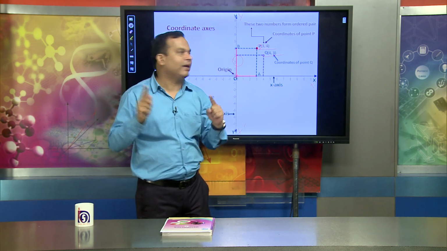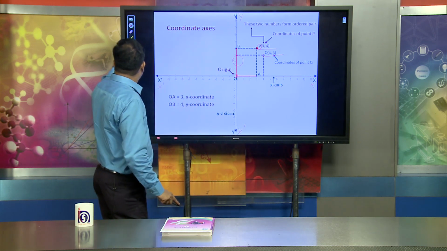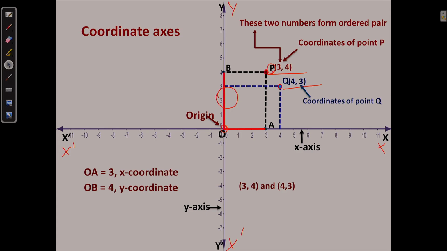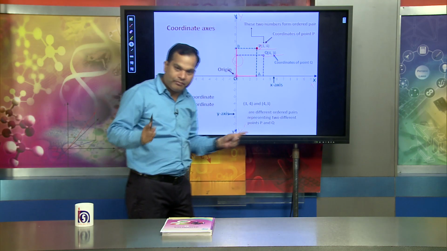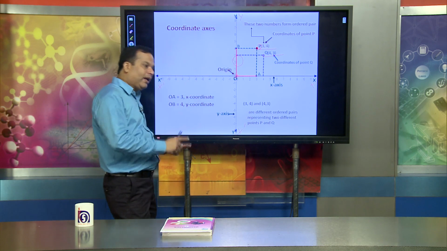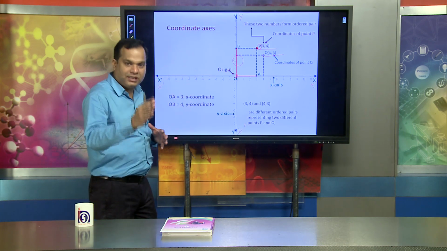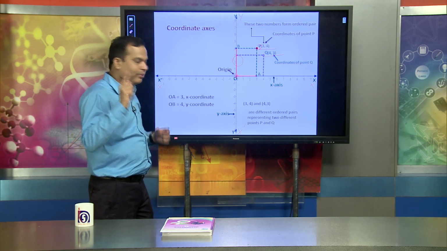We can generalize that (3, 4) and (4, 3) are two different ordered pairs. Remember, this is a very important part. They are not the same, and that's why their locations are different. That is very important.